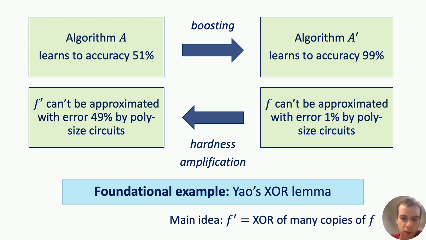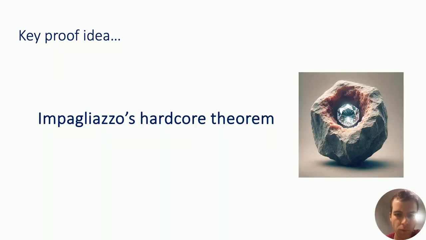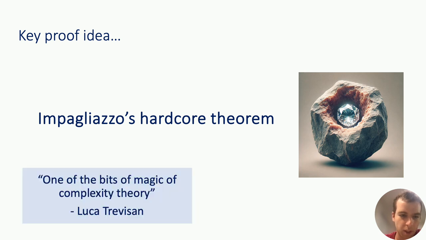So I'm not going to go into more detail about Yao's XOR lemma itself, but I want to talk about one of the main ideas that goes into the proof of Yao's XOR lemma, and this is Impagliazzo's hardcore theorem. The hardcore theorem is also itself a cornerstone result in complexity theory. It's been called one of the bits of magic of complexity theory, and our second result pertains to this theorem.